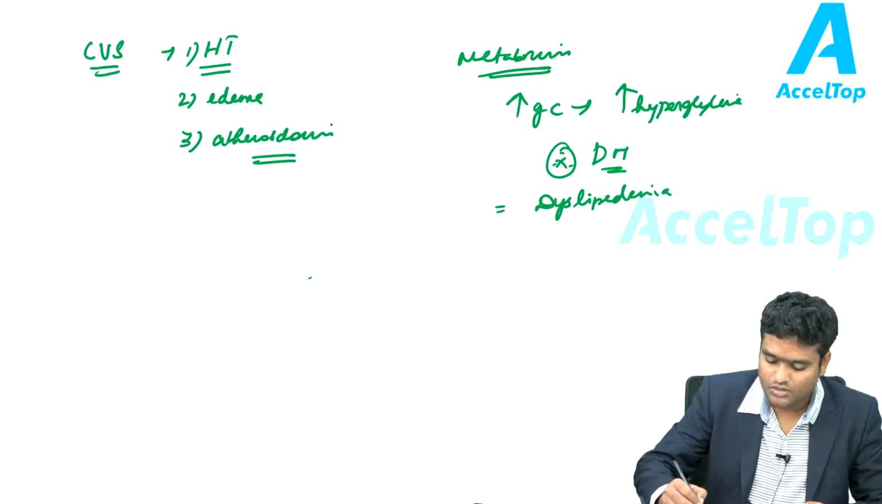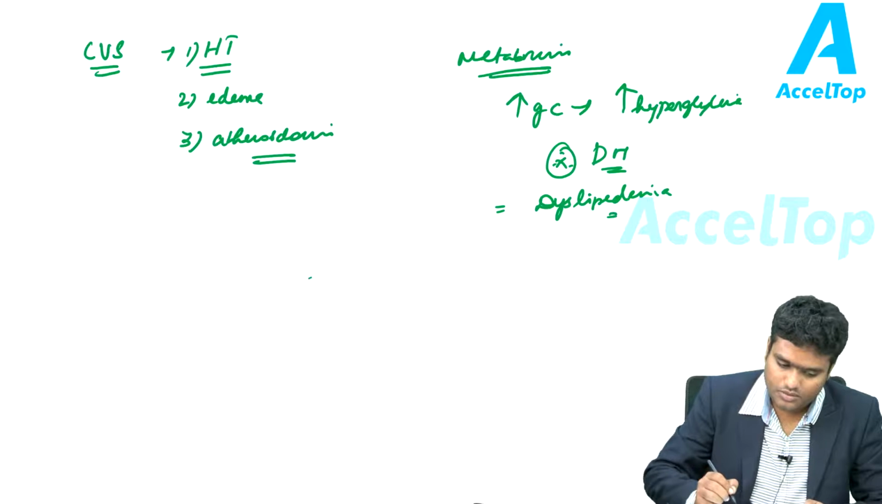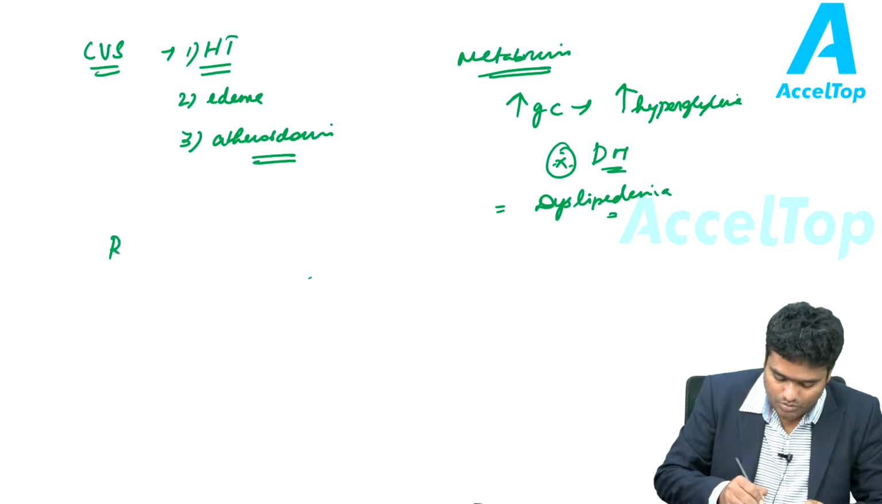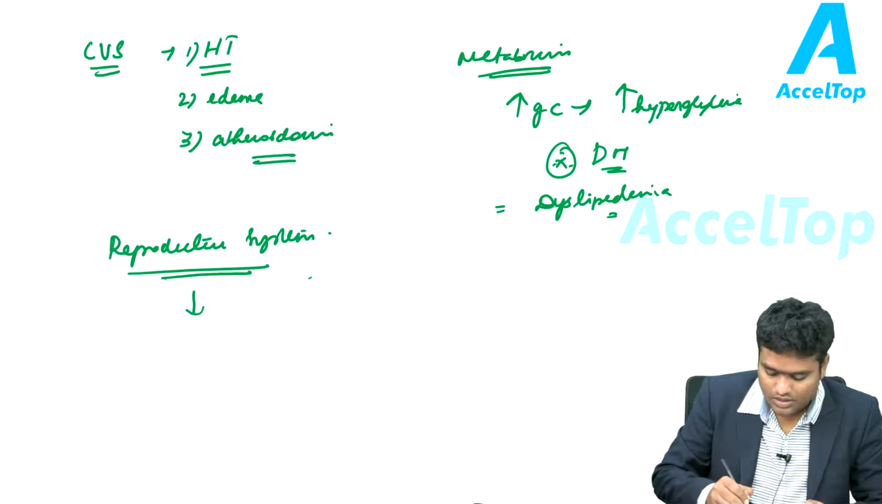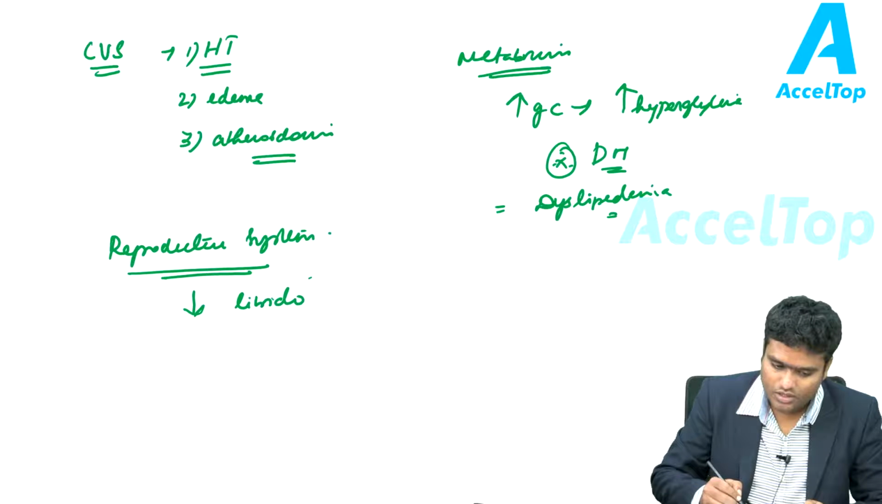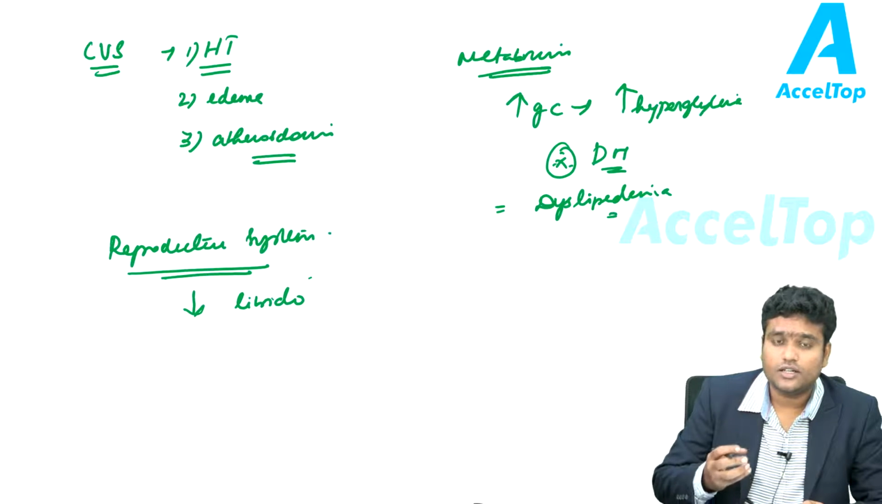So diabetes mellitus and dyslipidemia are common in these patients. Reproductive system: there is decrease in libido. Females present with amenorrhea, or sometimes the gonadotropin release gets reduced.